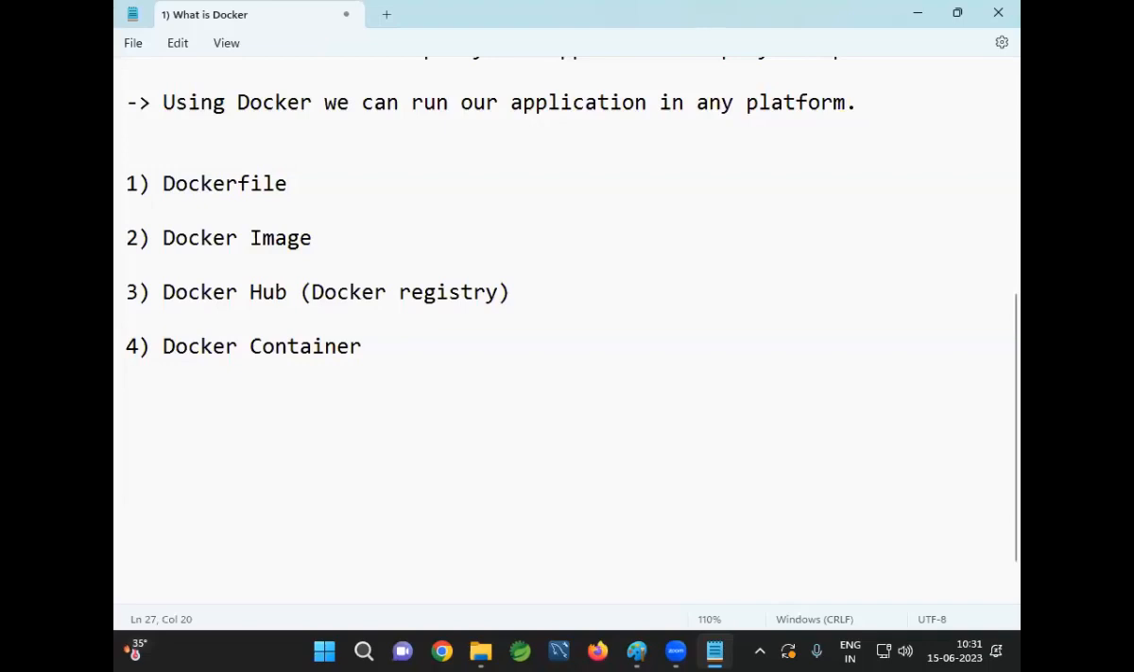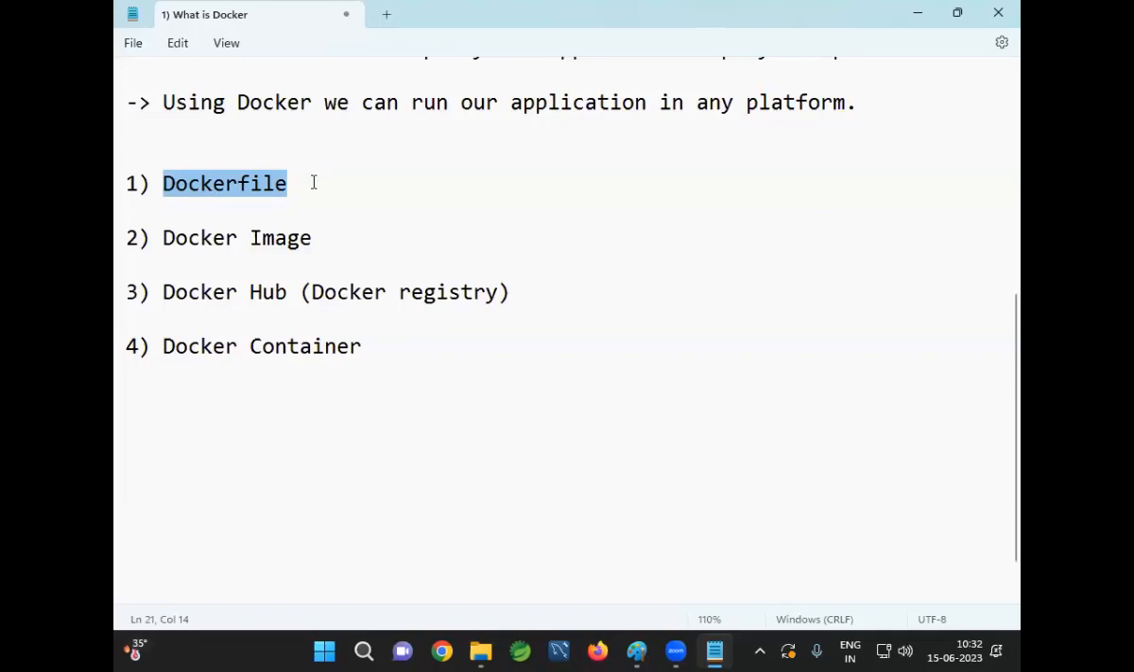What is a Docker image? A Docker image is nothing but a package which contains code plus dependencies. What is the meaning of dependencies? Software, operating system, Java, server, database, anything, whichever software is required to execute the application, we are going to mention them in the Dockerfile. Docker will download those software and keep them in the Docker image.